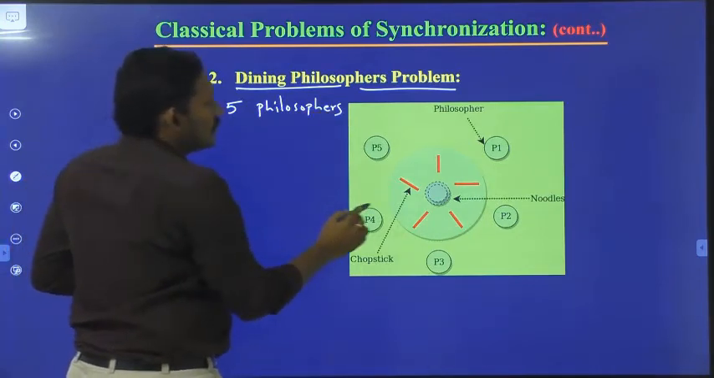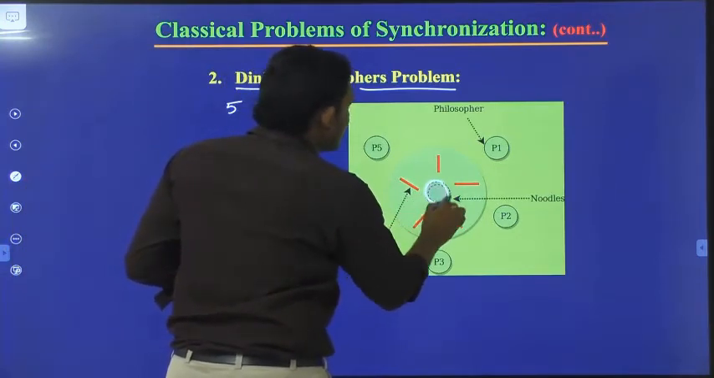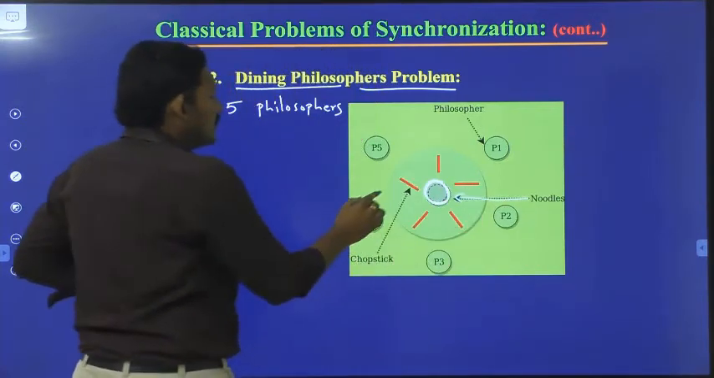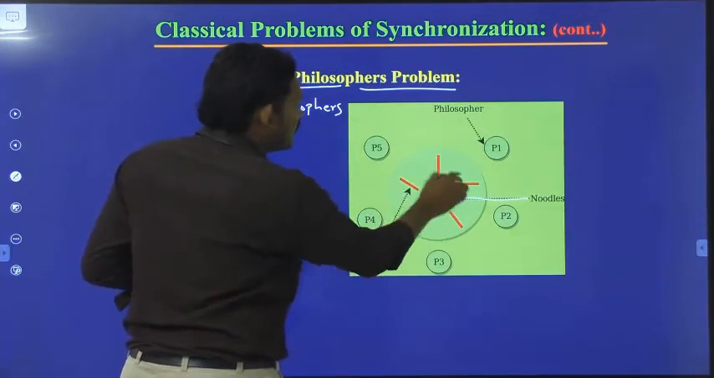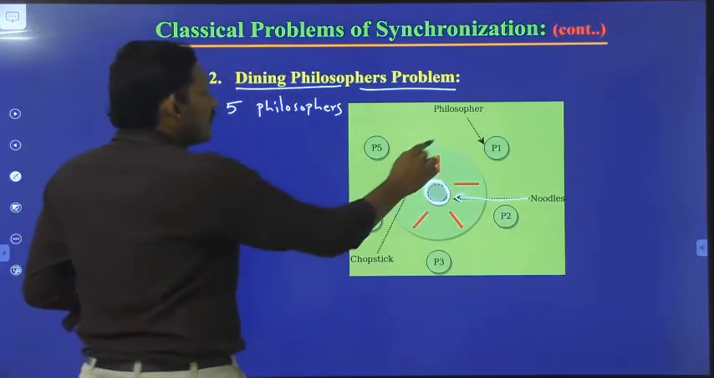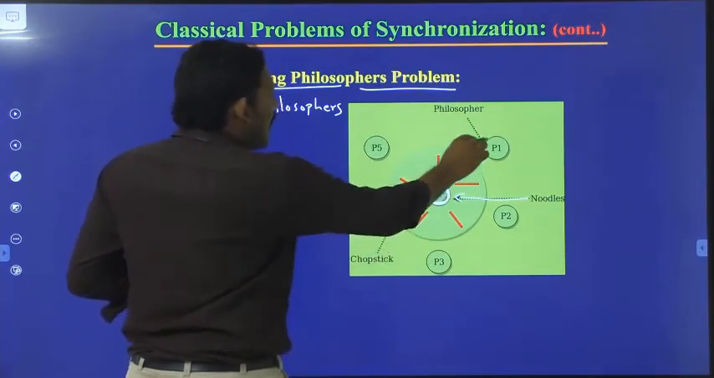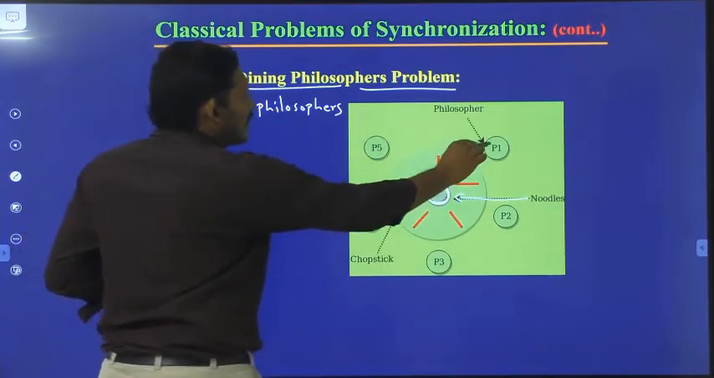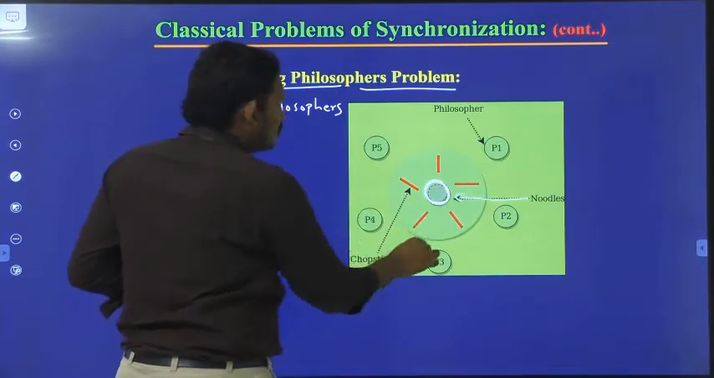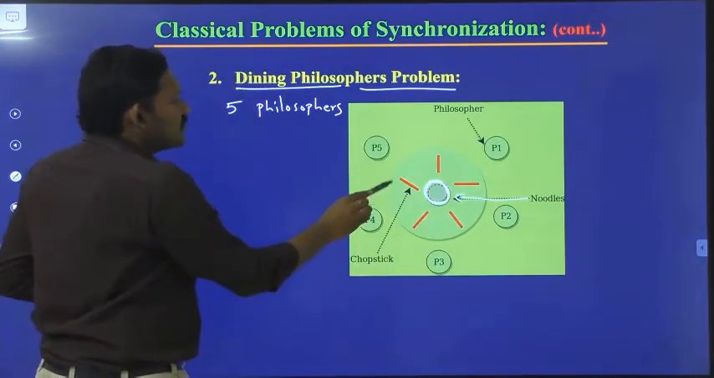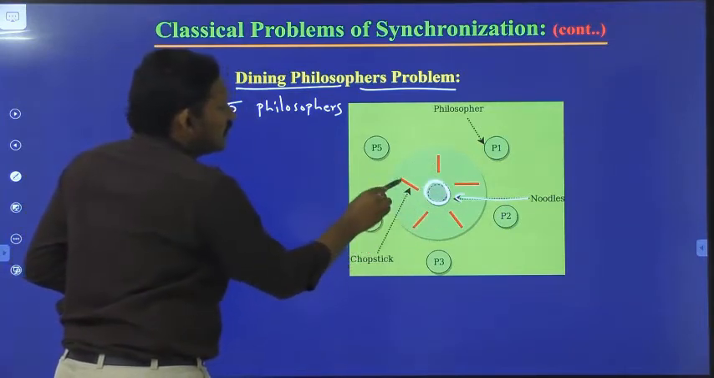Okay, so here let us assume that inside they have noodles. These are the chopsticks, so 5 chopsticks are there. Here we have 5 philosophers sitting around a round table. Philosopher 1, 2, 3, 4, 5. 5 philosophers were sitting, and there were only 5 chopsticks available. 1, 2, 3, 4, 5.